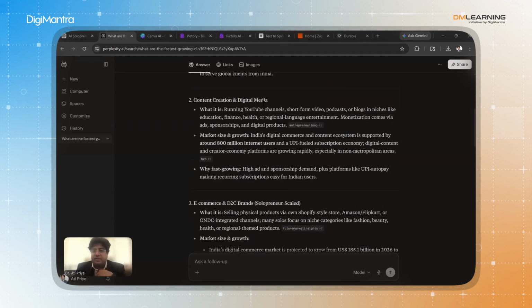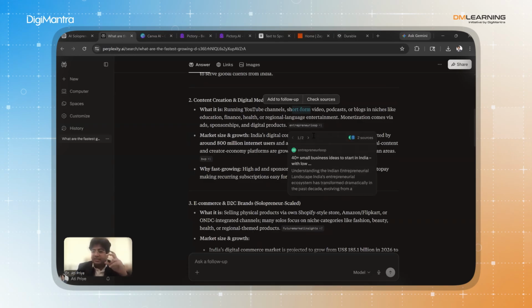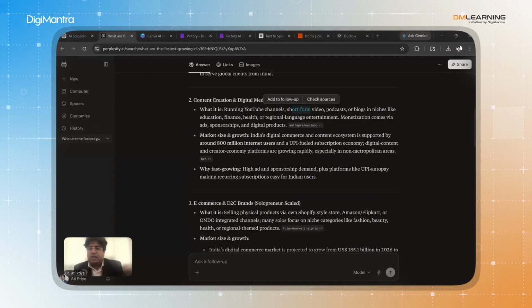If you see content creation and digital media, I'm taking this because in the previous example we took this domain only. It shows that running YouTube channels, short form videos, podcasts or blogs, and niches like education, finance, health or regional language entertainment are in. That means, for the algorithm, if you make this kind of video or push this kind of content into the market, your chances of monetization increase. And how do the chances increase? Through ads, through certain sponsorships, through digital products.